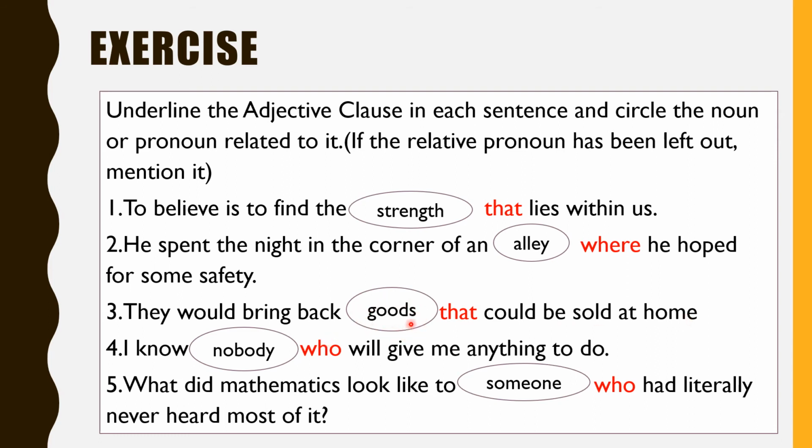I have circled the noun goods. If you ask the question, they would bring back which goods? You get the answer, that could be sold at home. So therefore, that could be sold at home is the subordinate adjective clause qualifying the noun goods.